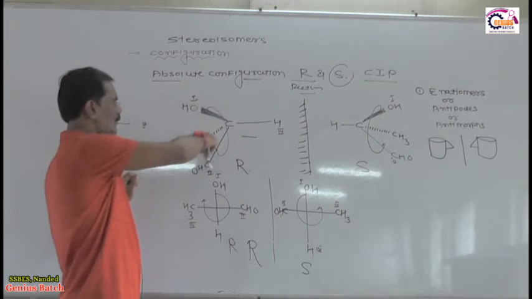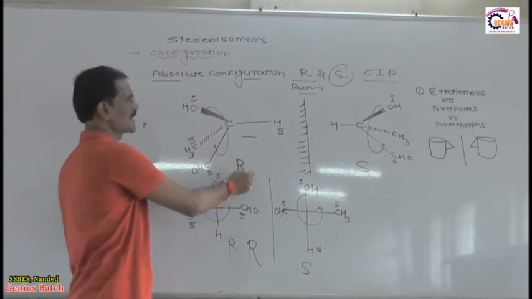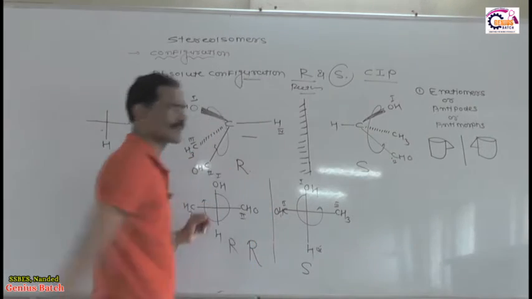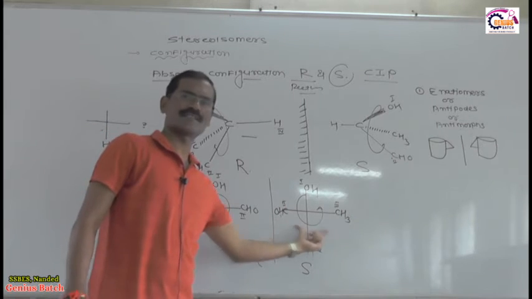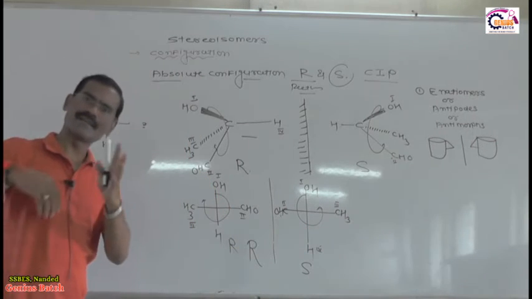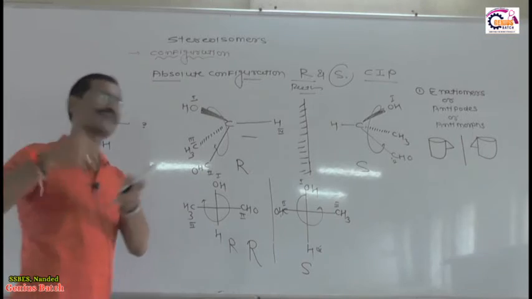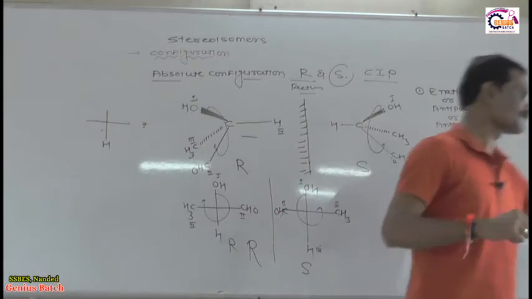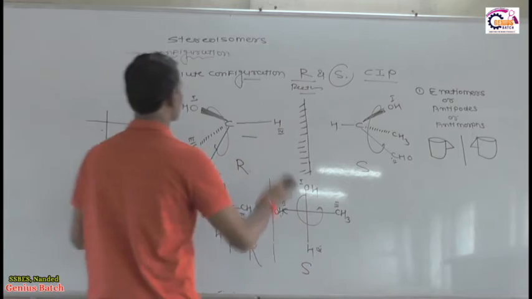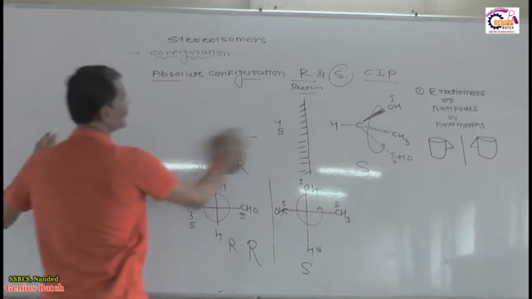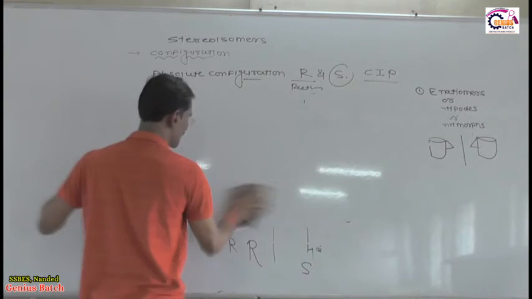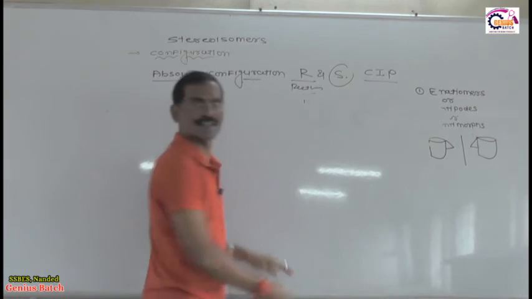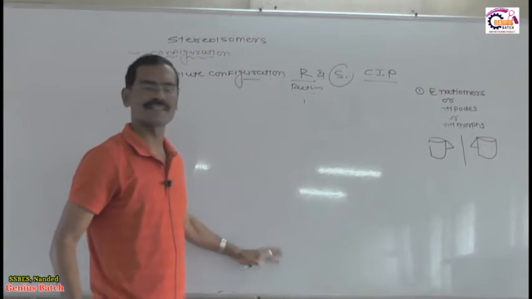Now dear students, if the plane of polarized light is rotated clockwise, then the configuration is R. If it is anti-clockwise, then the configuration is S. This is the flying wedge formula, this is the Fischer formula, the Fischer projection. Now we will discuss all examples in the Fischer projection formula. The next term, which is very important, is related to absolute configuration. I will give you some examples. You know what enantiomers are and what the optical isomer phenomenon is.